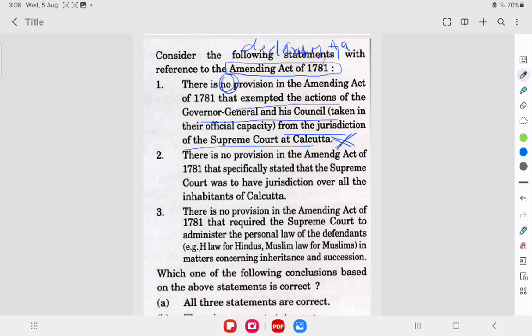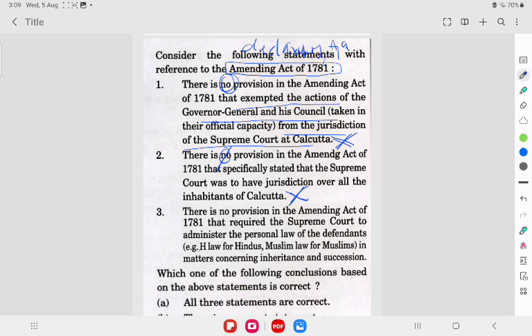Seeing the second statement, there is no provision in the Amending Act of 1781 that specifically stated that the Supreme Court was to have jurisdiction over all the inhabitants of Calcutta. This statement is also wrong. There was a provision indeed in the Amending Act.